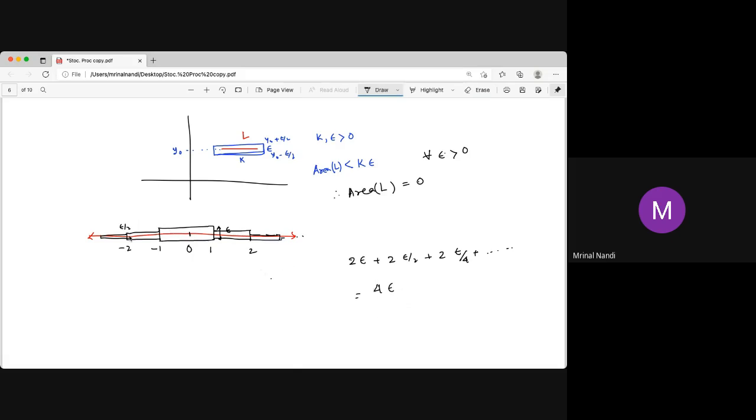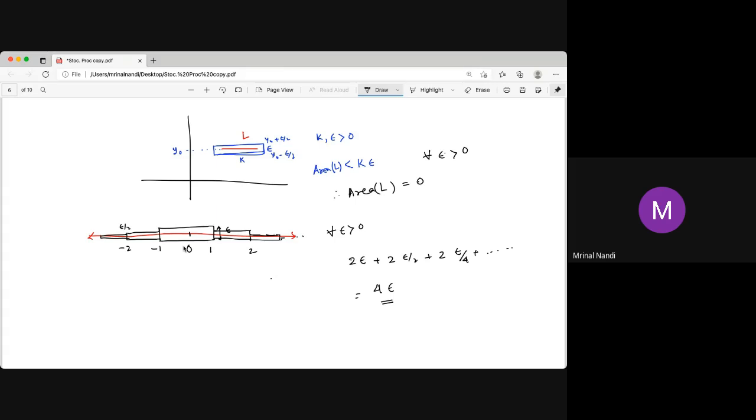So we have a region whose area is 4 epsilon, or you can choose it as epsilon if you start with epsilon by 4, and your line is a subset of the union of the rectangles, but the area of the union is just 4 epsilon, or epsilon. For every positive epsilon we can do this. Whatever small epsilon you give me, I can always find a union of rectangles whose area is epsilon and that covers the whole line.